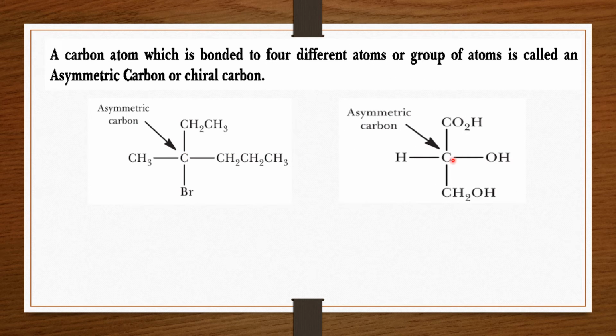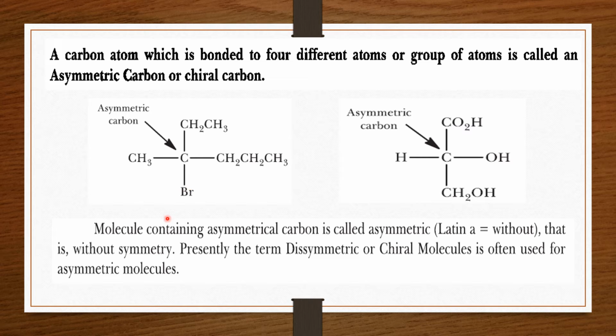In the same way, here you can see that this carbon is attached to four different groups. So this carbon is also an asymmetric carbon. The molecules containing an asymmetric carbon are called asymmetric molecules. It means they do not have symmetry. And presently the term dissymmetric or chiral molecule is often used for asymmetric molecules.